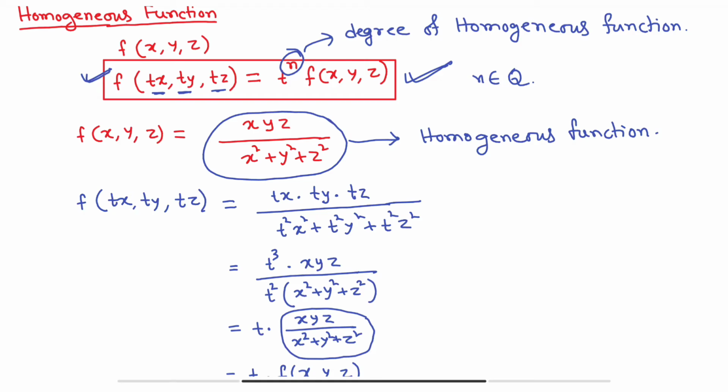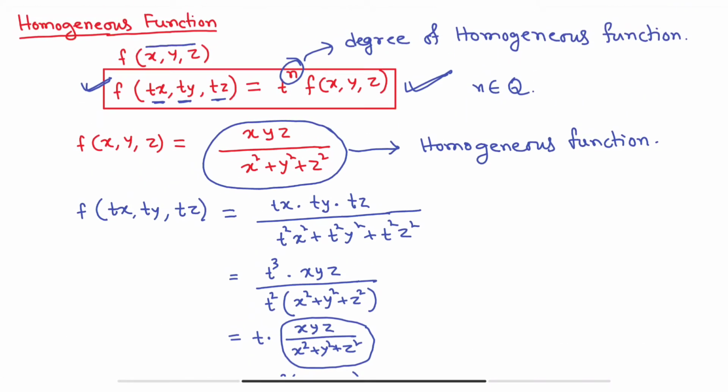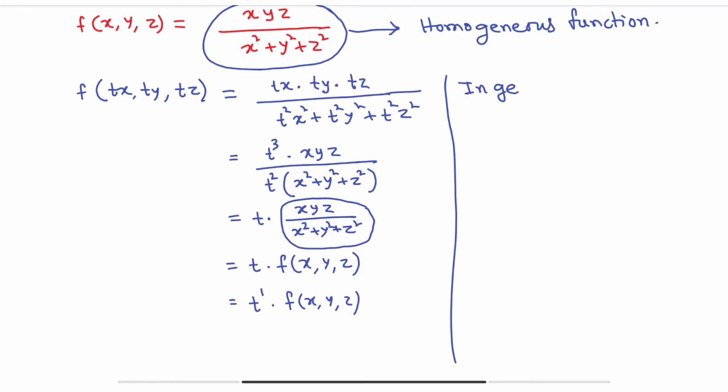Clear? Now the question is, here I have written 3 variables. Is it applicable for any number of variables? Yes, we can apply it for any number of variables. So in general, what will be the general form? Suppose we have a function f of x, y, z dot dot dot, any finite number of variables.